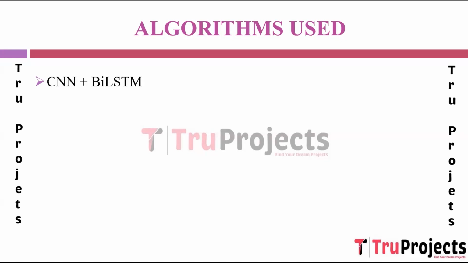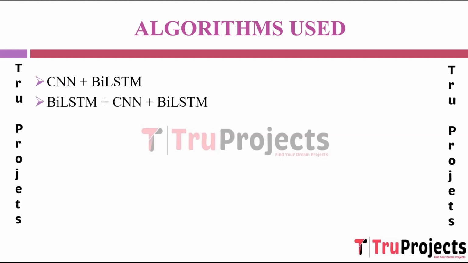Combination of CNN plus BiLSTM. The CNN component first extracts local patterns or features from the text data. These extracted features are then fed into the BiLSTM, which captures the sequential context within these features. This combination aims to leverage CNN feature extraction ability and BiLSTM capacity to capture sequential relationships for sentiment analysis tasks.